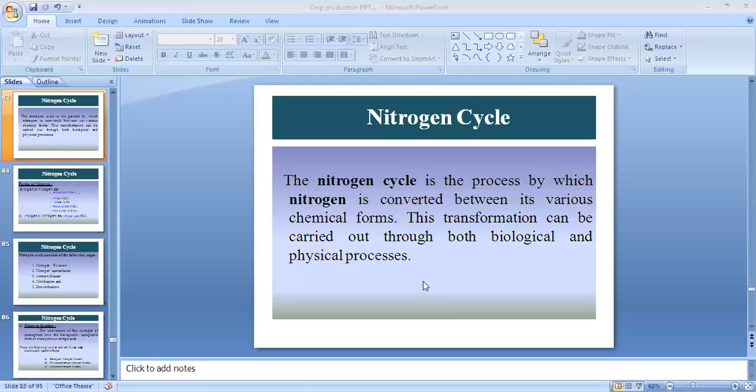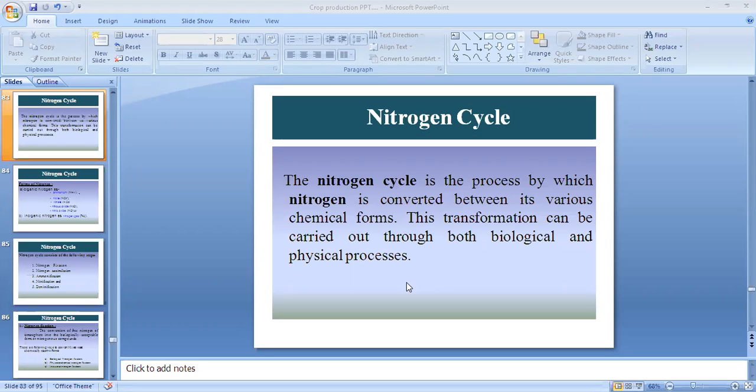You know, dear students, 78% of our atmosphere is nitrogen. Oxygen is at 21%, carbon dioxide 0.03%. Likewise, nitrogen is 78% in our atmosphere.